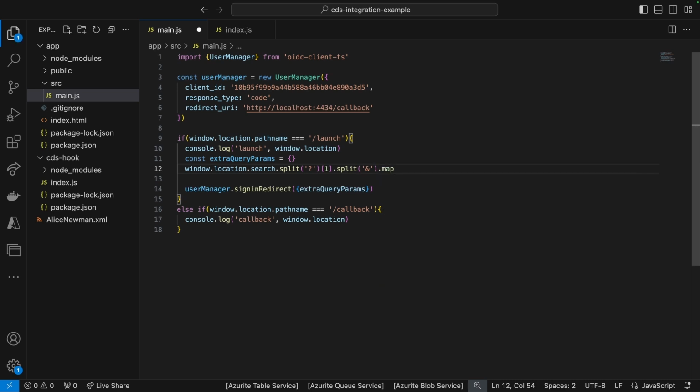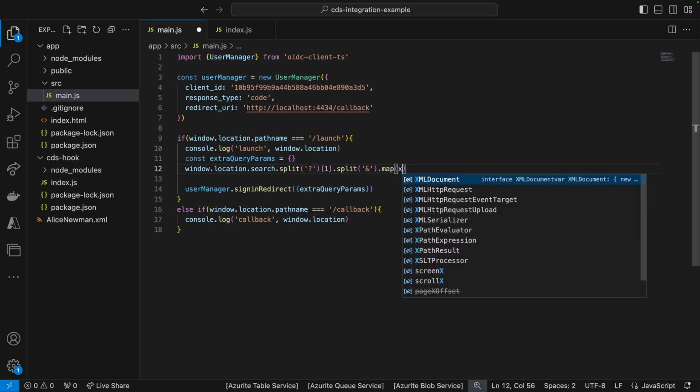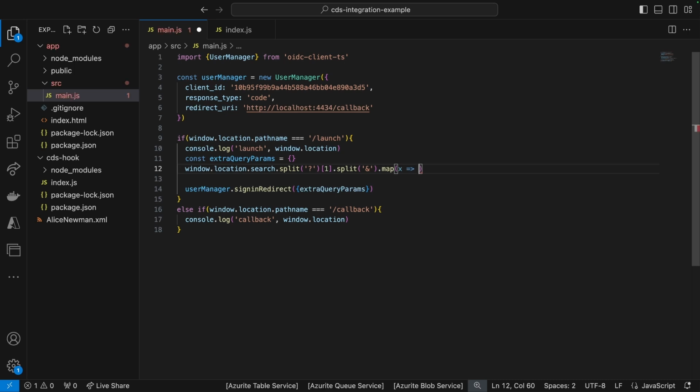And each query parameter, I want to go ahead and map to a collection. So I would just split it by the equals. So I will have an array of arrays, where the overarray, the array that contains the arrays, is just going to be always 2.